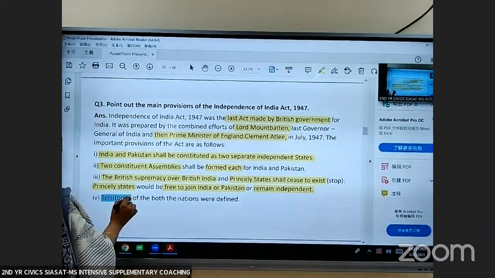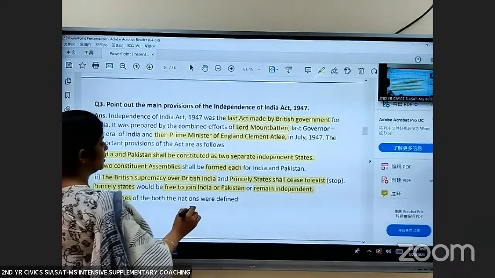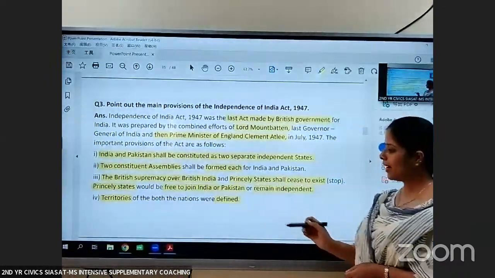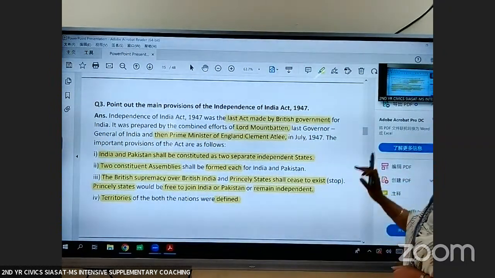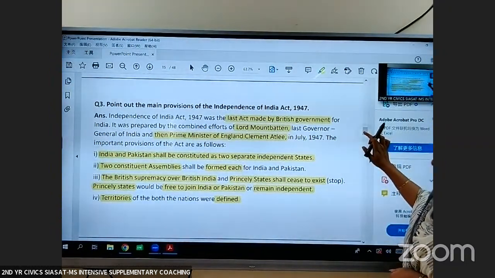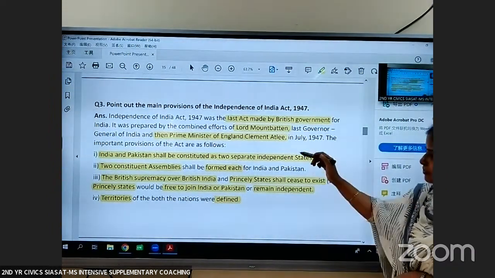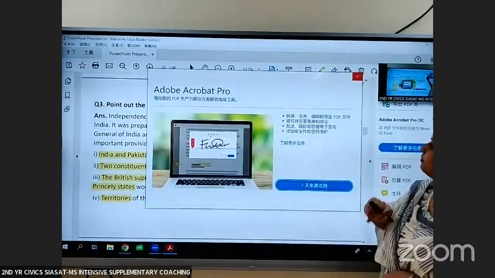And the territories, that is the boundaries of both the nations, were defined. Through this act, they defined the territories of both the nations. So this was the Independence Act of 1947. These were some of the important provisions.